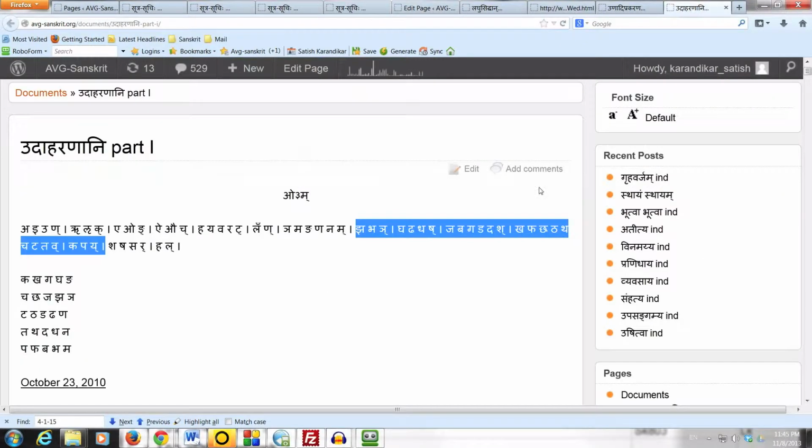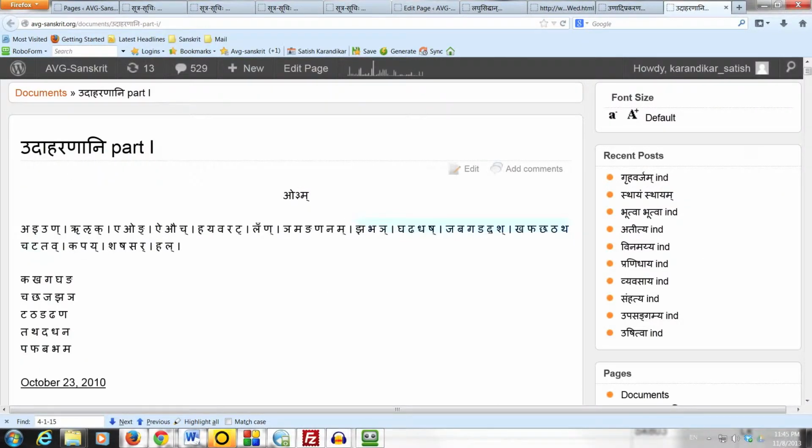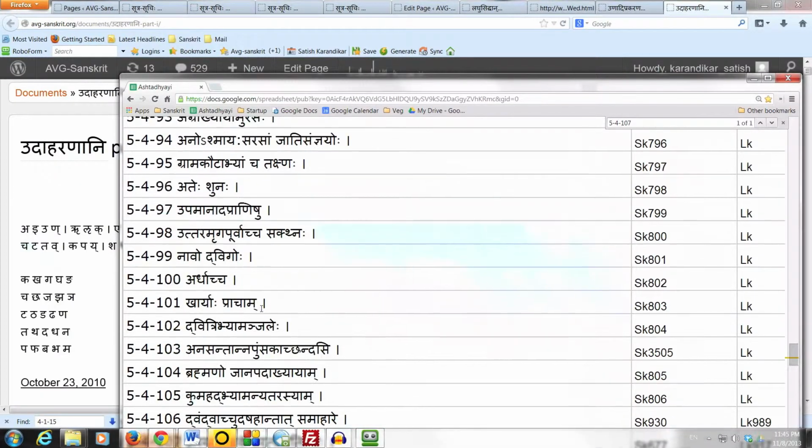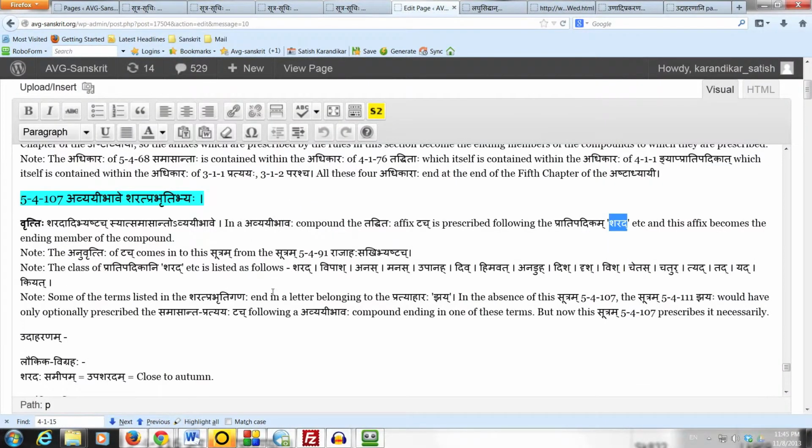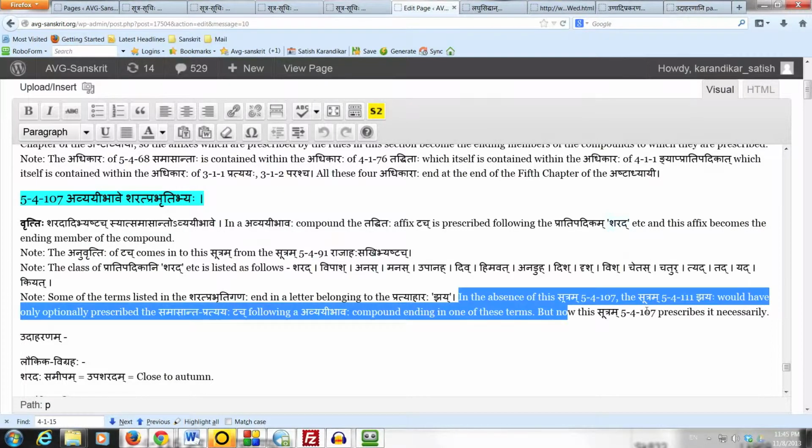So now in the absence of this Sutram 54107, the Sutram 54111 Jayaha would have only optionally prescribed the Samasanta Pratyaya touch, following an avyayi bhavaha compound ending in one of these terms, like Sharad. But now this Sutram 54107 prescribes the affix touch necessarily, no choice. Okay, let us take an example here.